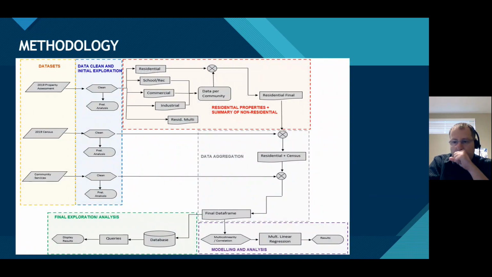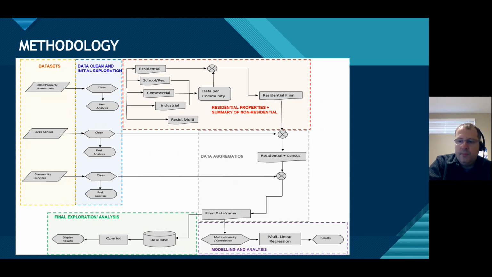The methodology adopted for this project, from the collection of the data until the analysis in the database, is presented in this flowchart. All the datasets were cleaned and some preliminary analysis was done. For example, for the first dataset, some additional filters were incorporated, such as zones, distance of the property from downtown, and other things. For this property assessment dataset, the data frame was separated into other ones based on the land designation, basically residential, school, commercial, industrial zones, and multiple storage zones.